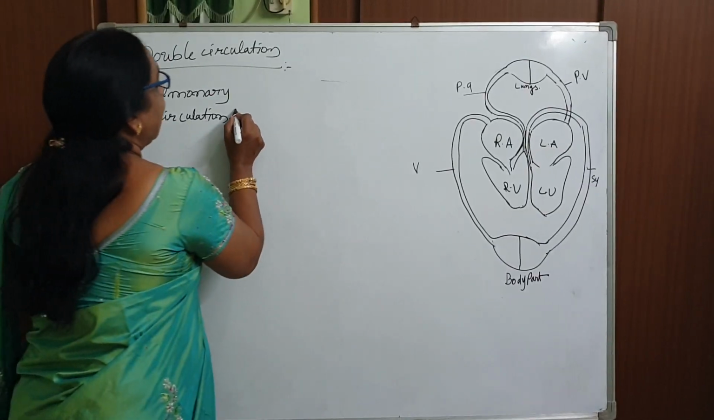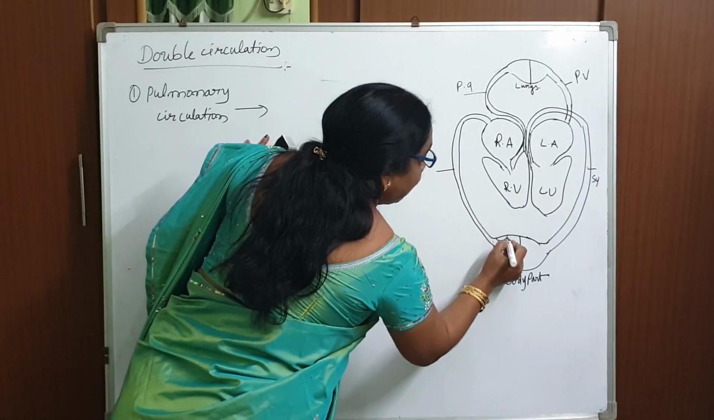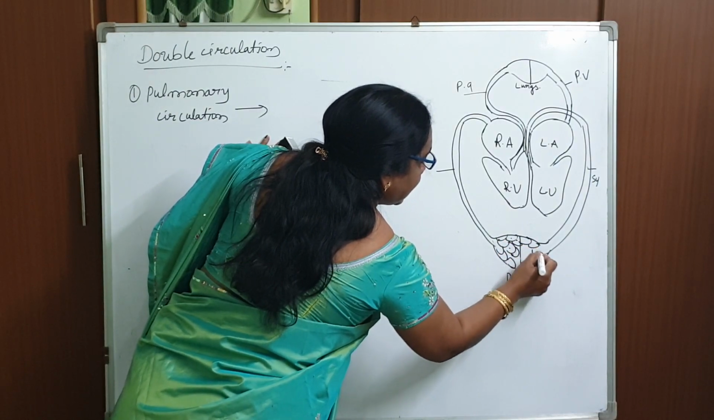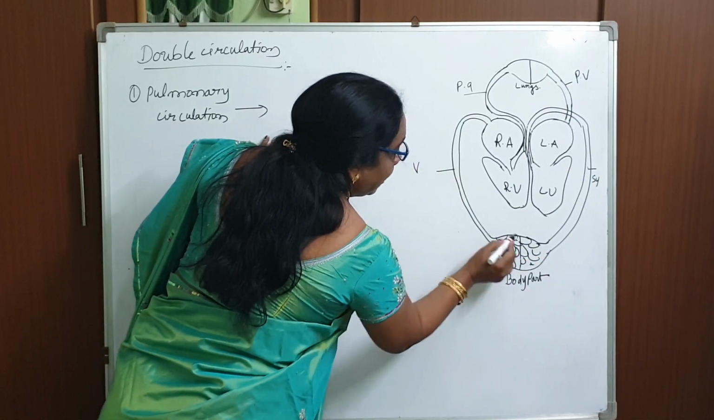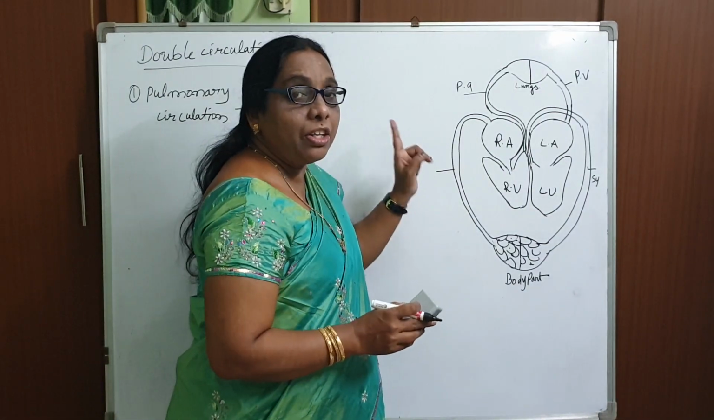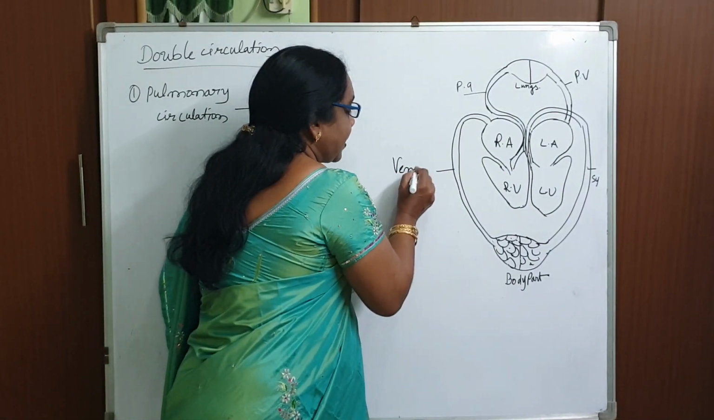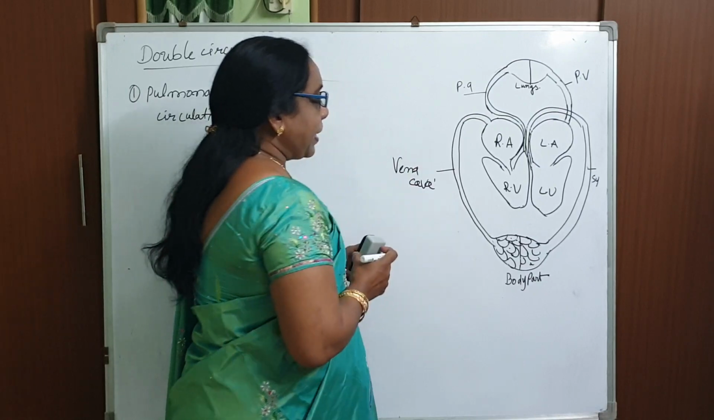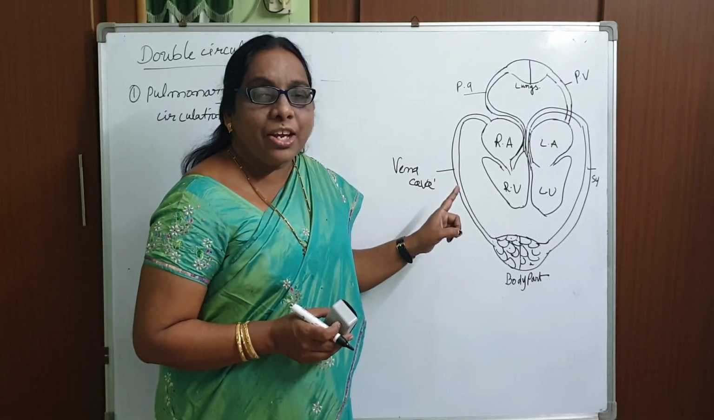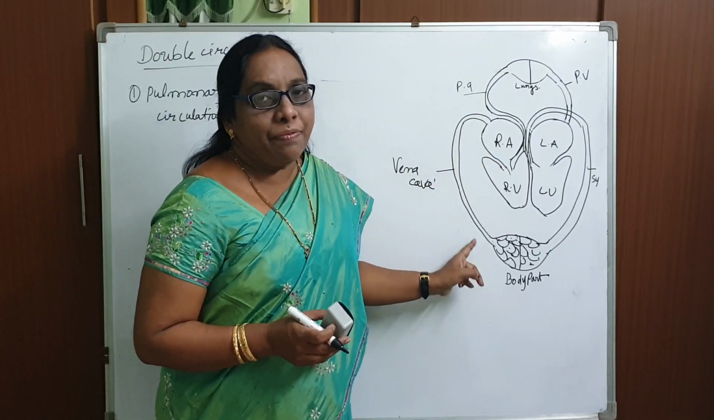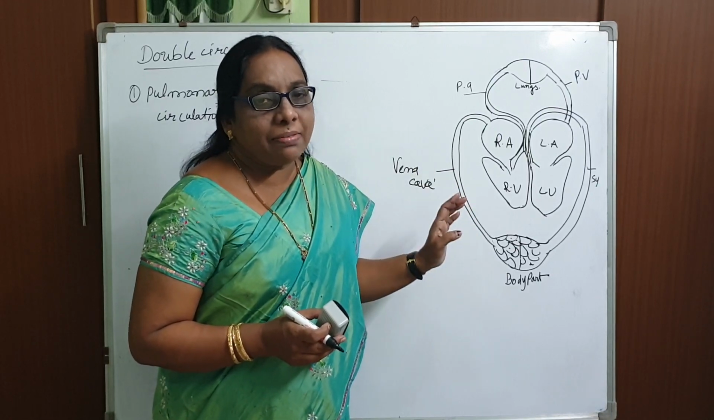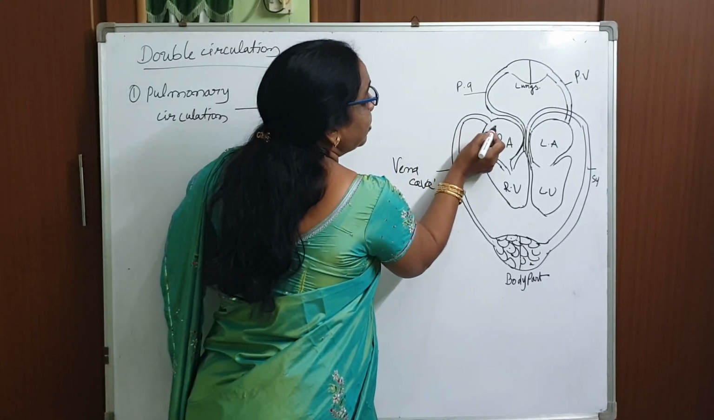What will happen during the pulmonary circulation? From the body parts, the deoxygenated blood is collected by the large caval veins, called vena cava. You already studied the superior vena cava and inferior vena cava. They collect the blood from the upper and lower parts of the body and open into the right auricle.